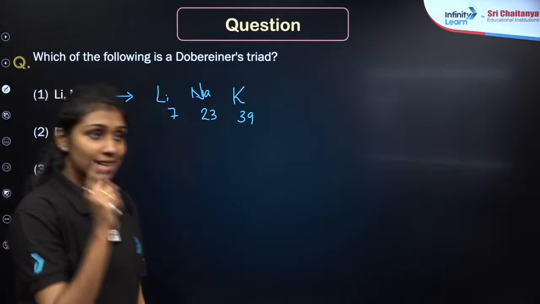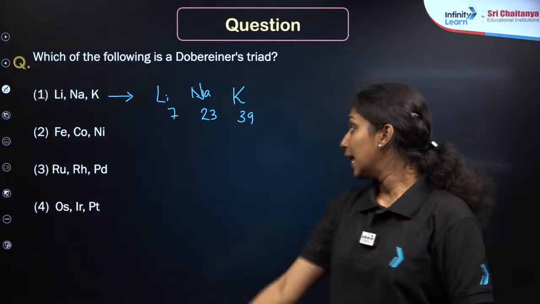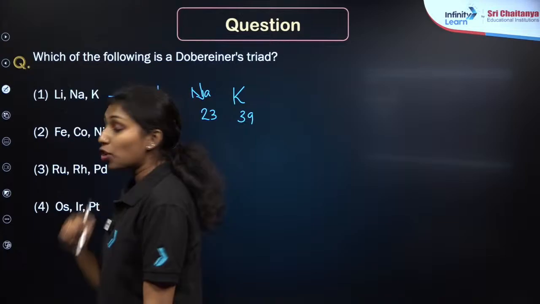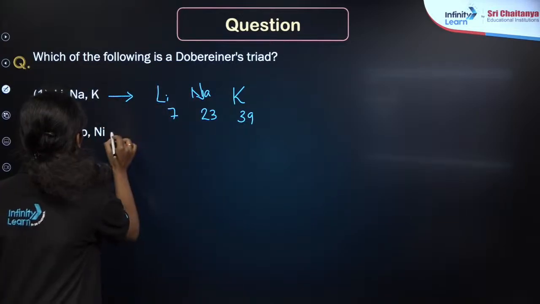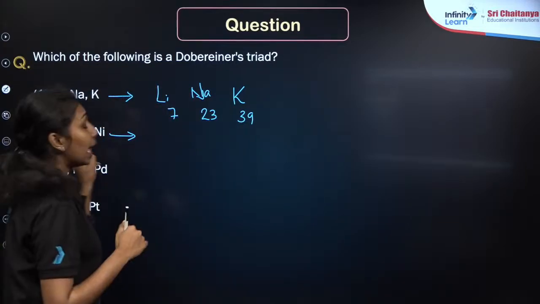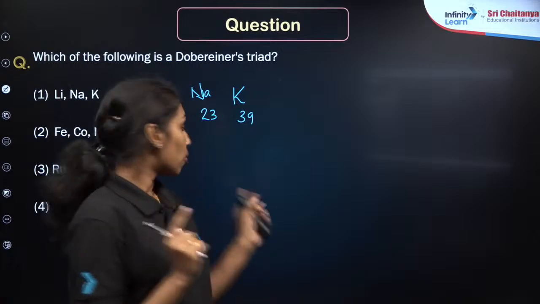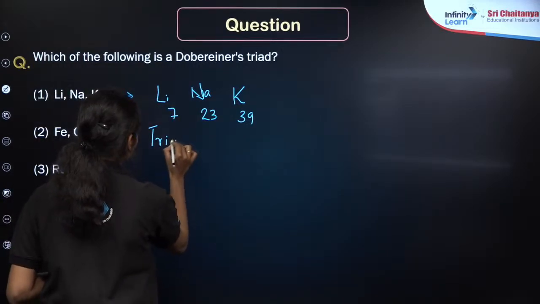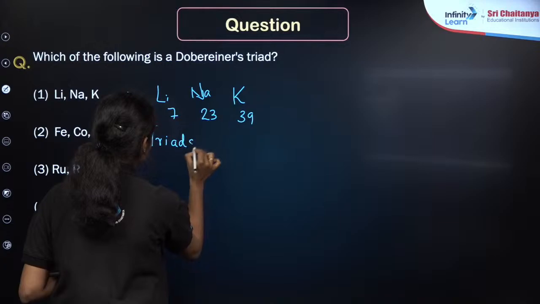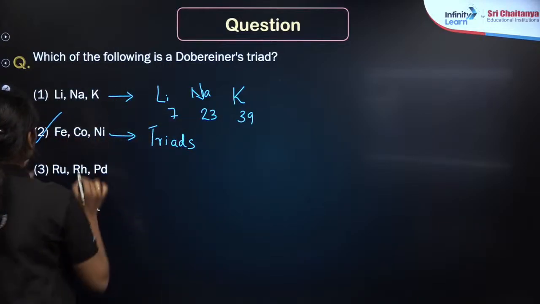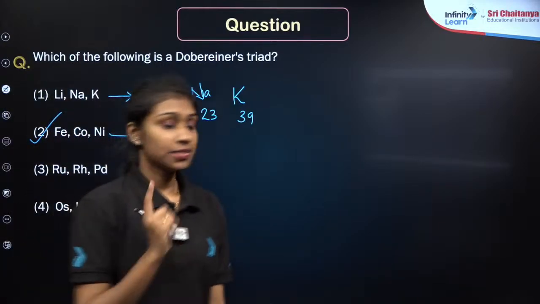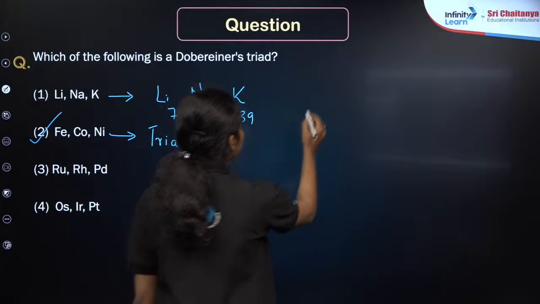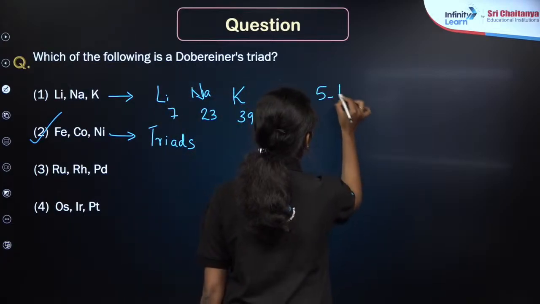And also there is a point you have to remember that later on, after Dobereiner's conclusion, another observation was made that iron, cobalt, nickel are also a form of triad. Have to be noted. We can also say that this one is also a triad, and there will be 4 triads according to Dobereiner. What are they?